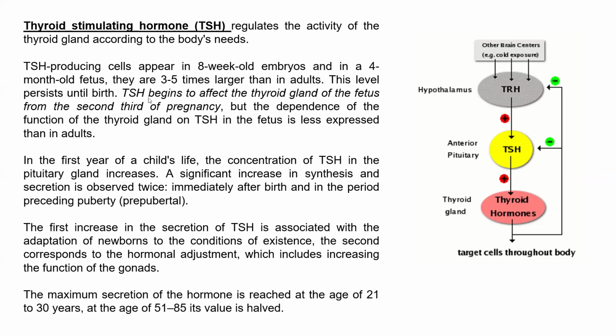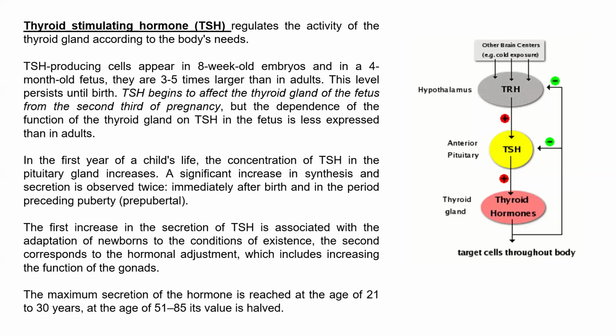Thyroid stimulating hormone begins to affect the thyroid gland of the fetus from the second third of pregnancy, but it depends on the function of the thyroid glands. The influence of thyroid stimulating hormone in the fetus is less expressed than in adults. In the first year of the child's life, the concentration of TSH in the pituitary gland increases.